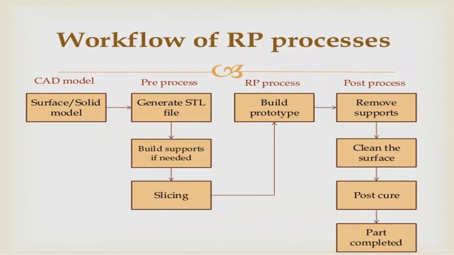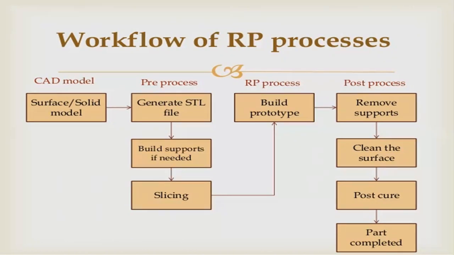In this CAD model, we use so many different softwares: AutoCAD, ProE, CATIA, UZ. So many different types of softwares. We can design our product in this software. After completing the design, we can save the product in .stl file format. In this .stl file format, we cannot use any different types of software.